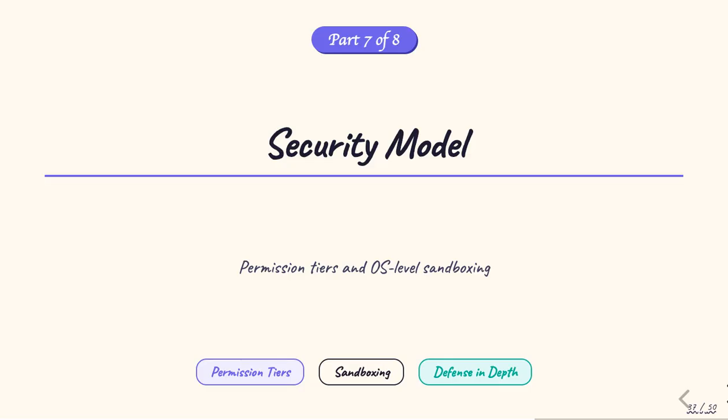Part 7. The Security Model. Claude Code handles real code and real infrastructure, which means security is non-negotiable. The security model combines permission tiers that control what the agent is allowed to do with OS-level sandboxing that enforces those permissions at the kernel level.